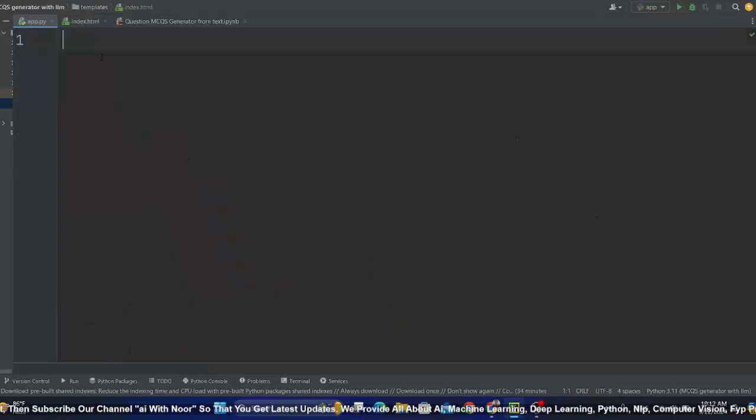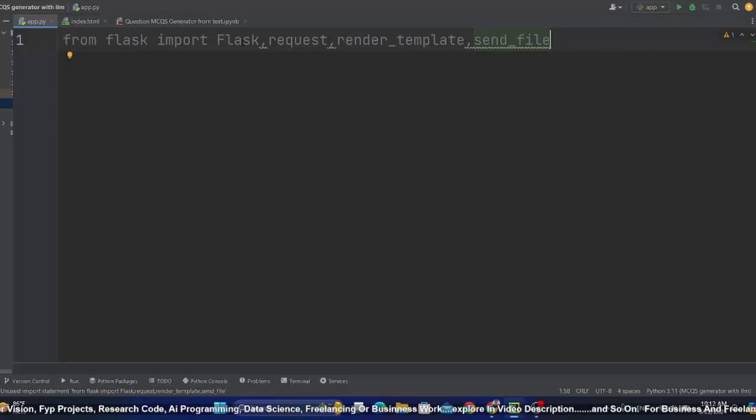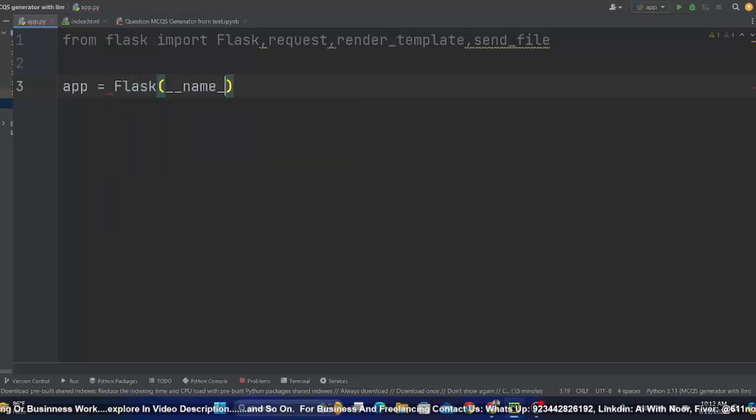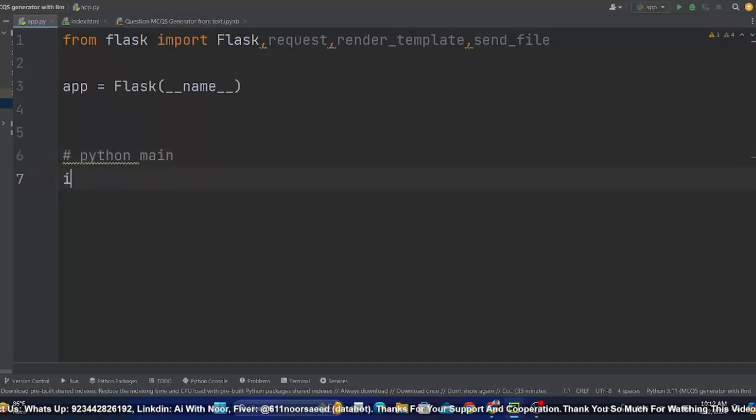So I'm going to go to app.py and from flask import capital F Flask, request, render_template and send_file. Now what are these things? Flask is a class with the help of which you create an app. Like this, you have to pass a built-in parameter like name. This name represents the Flask app. This is built-in syntax, and you have to call this app in Python main. Like each programming language has a main, this is Python main. Let me quickly do it.